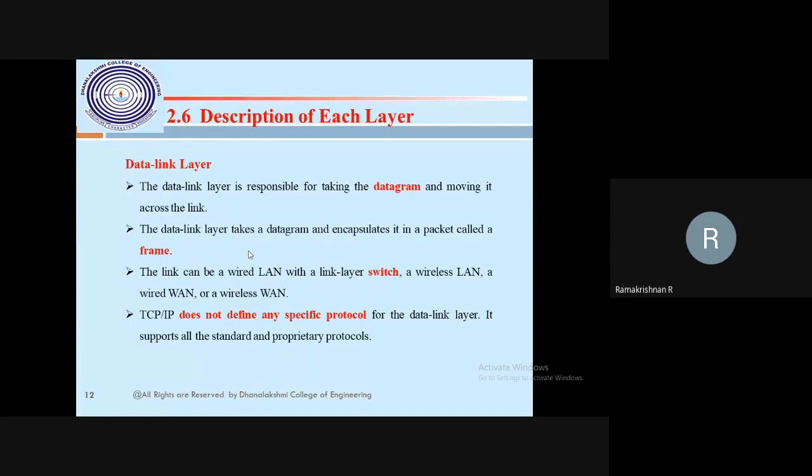The bits will be converted into frames, maybe 16-bit or 8-bit, or all frames will be the same size. That 8-bit will be one frame, another 8-bit will be another frame, another 8-bit will be another frame. Like this, it will happen in the data link layer. That is link layer switching. Then for these 2 layers, there is no specified protocol.